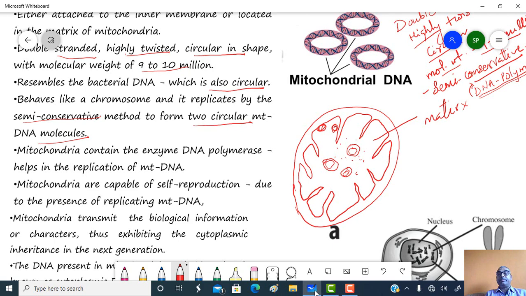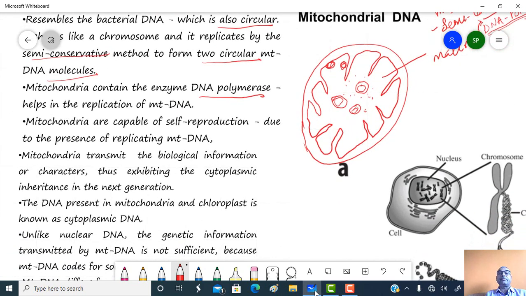Mitochondria contain the enzyme DNA polymerase, and with the help of this enzyme the replication of mitochondrial DNA occurs. Mitochondria are capable of self-replication due to the presence of replicating mitochondrial DNA, and by that, mitochondria also transmit biological information or characters to the next generation, thus exhibiting cytoplasmic inheritance.